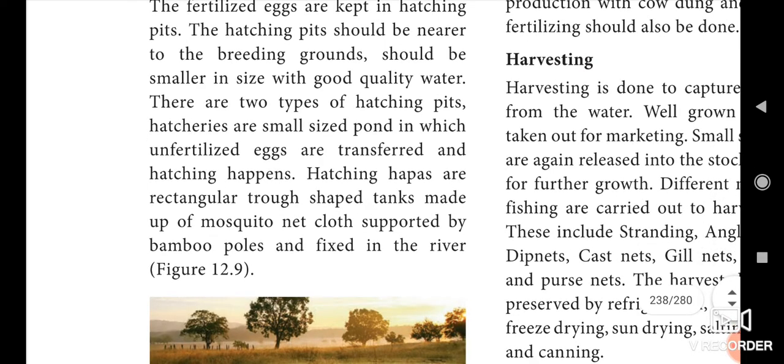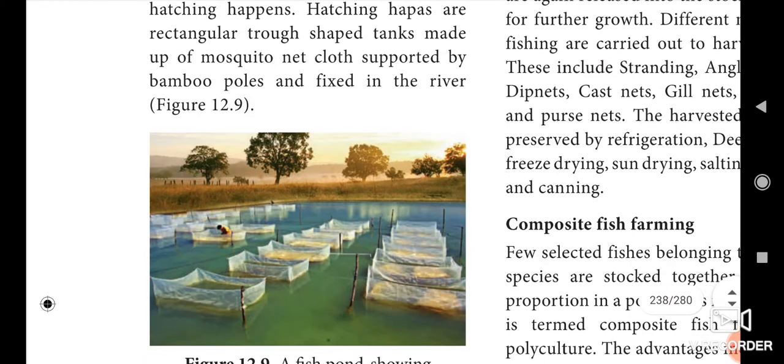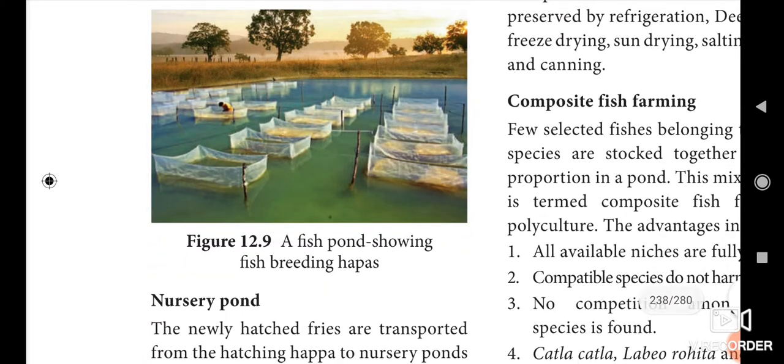Then hatching happas are rectangular troughs. A happa is a rectangular trough-shaped tank made of mosquito net cloth supported by bamboo poles and fixed in the river. Okay, see figure 12.9. This is the fish pond showing fish breeding happas.